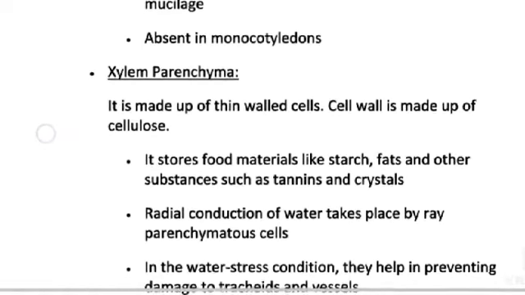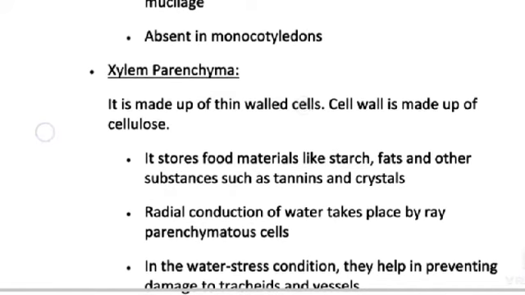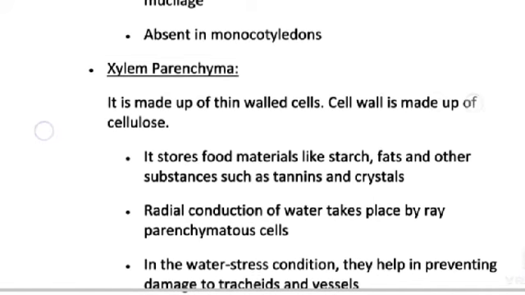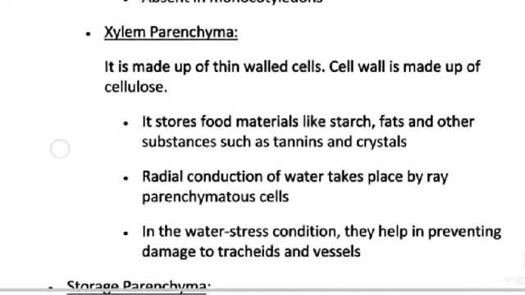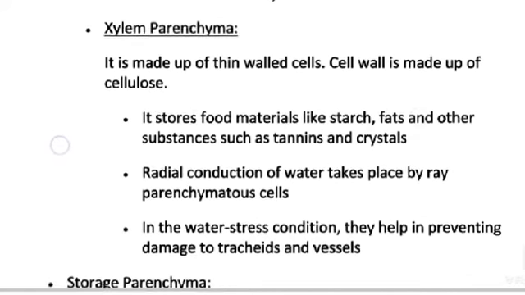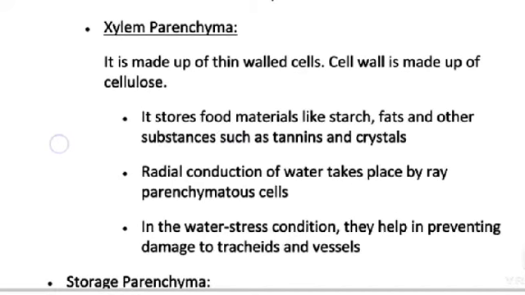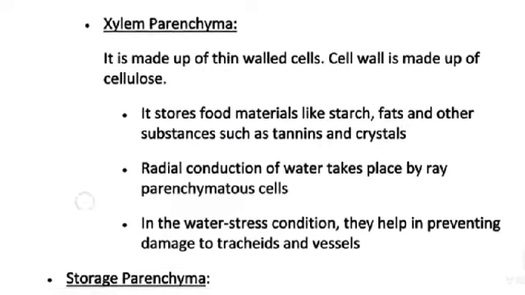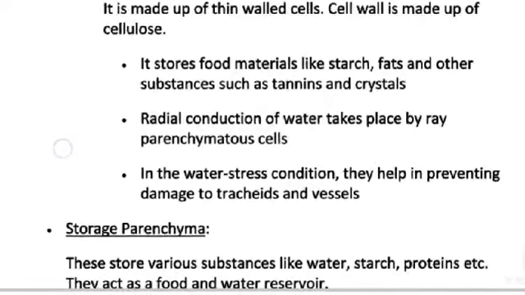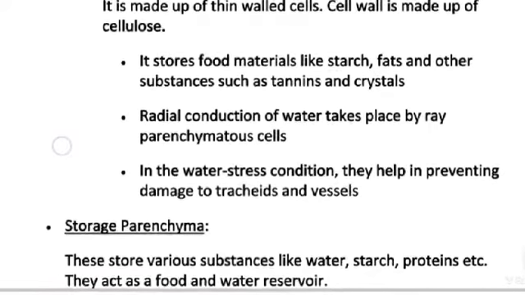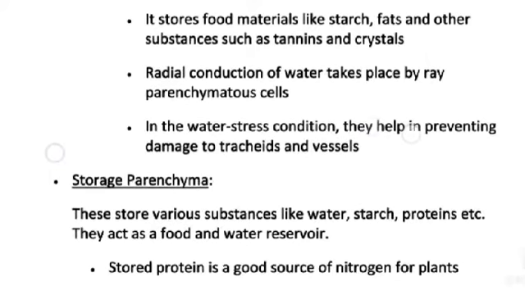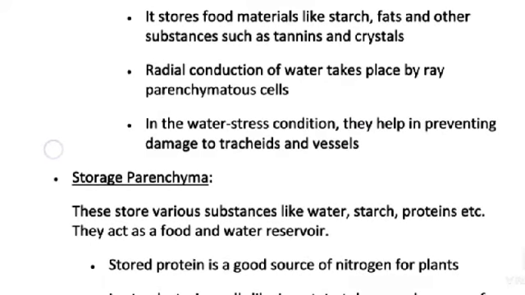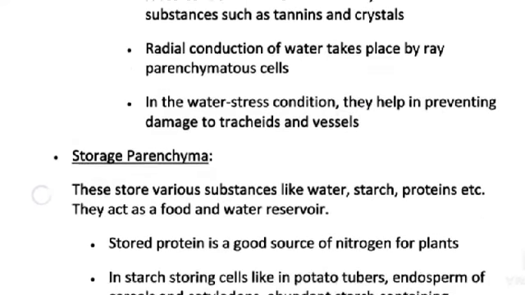Xylem parenchyma. It is made up of thin walled cells. The cell wall is made up of cellulose. It stores food material like starch, fat, and other substances such as tannin and crystals. Radial conduction of water takes place by ray parenchymatous cells. In water stress conditions, they help in preventing damage of tracheids and vessels.